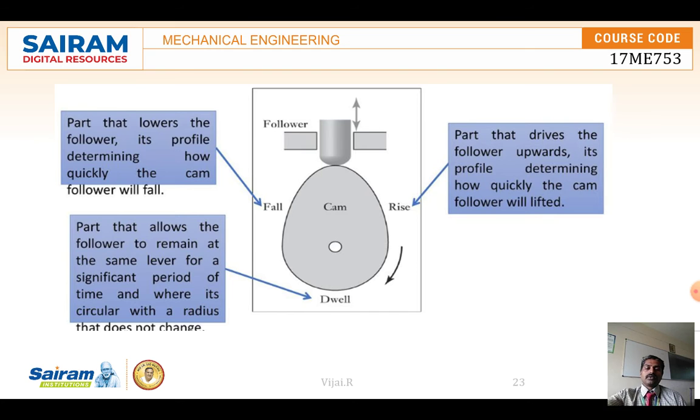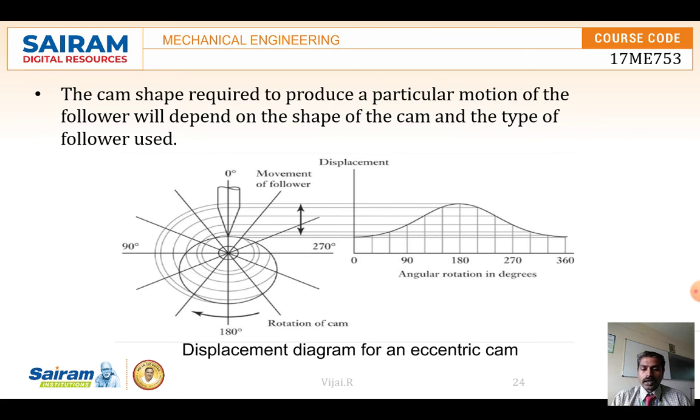So this is indicated with the help of a displacement diagram. We come to know an eccentric cam with a follower. It will show the idle time, rising time, dwell time, and then the lowering time. With the help of this displacement diagram, we come to know how long it can be idle, how long it can move forward, and how long it can retract. All of this helps in the design of cams.